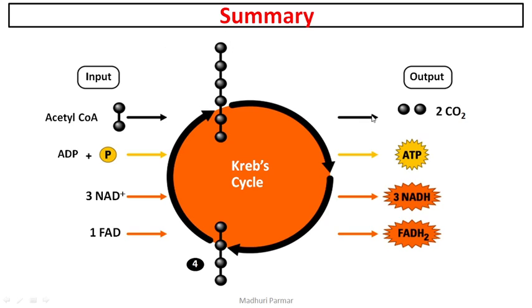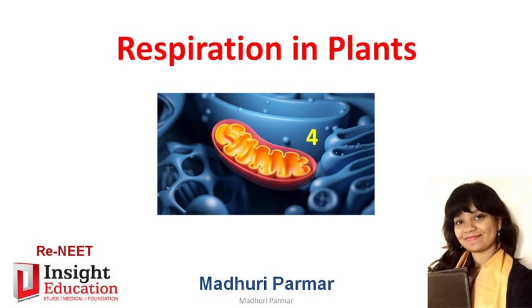So this is the summary. The input is acetyl CoA plus 1 ADP and inorganic phosphate, 3 NAD plus and 1 FAD. The product is 2 molecules of carbon dioxide, 1 molecule of ATP, 3 molecules of NADH from NAD plus and 1 molecule of FADH2. So this is the output from the tricarboxylic acid cycle.